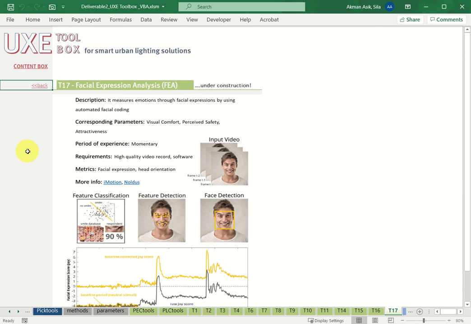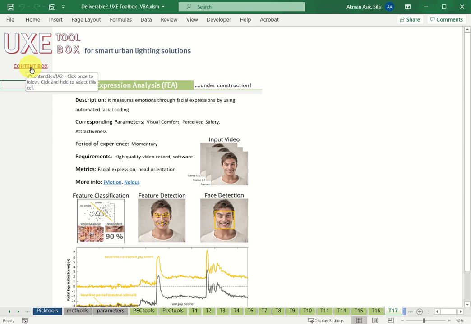Facial expression analysis is a PEC2 method, which is physiological measurements, and it analyses high quality video and measures either visual comfort, perceived safety, or attractiveness by measuring the facial expression and emotions of the participant.